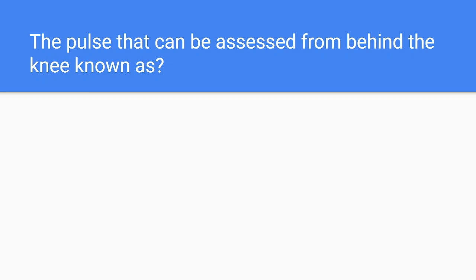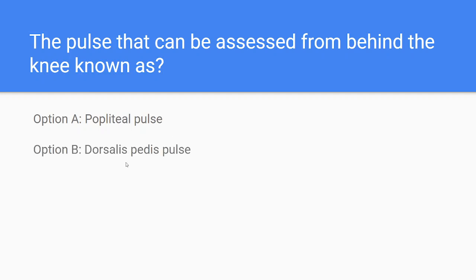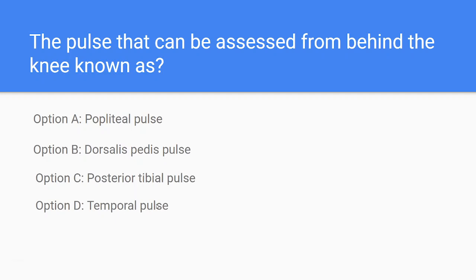Depending on the condition, we need to check particular pulses to know the condition of the patient. Here they asked what we will assess behind the knee. Option A, popliteal pulse. Option B, dorsalis pedis pulse. Option C, posterior tibial pulse. Option D, temporal pulse.